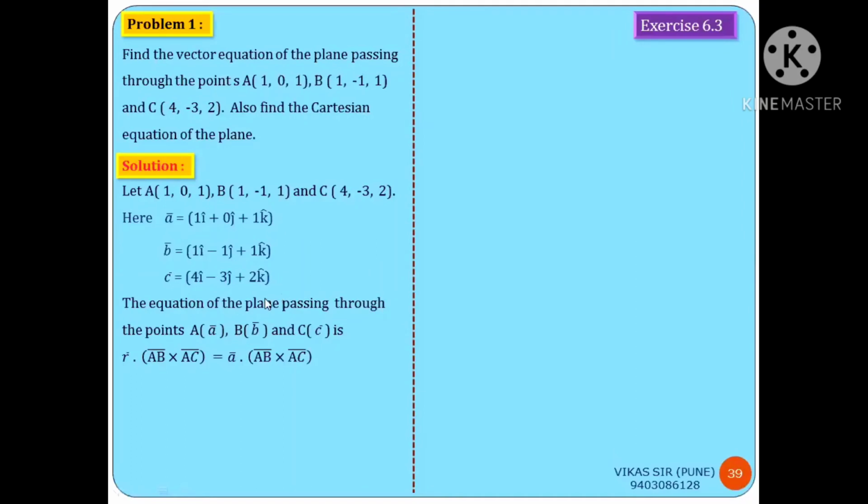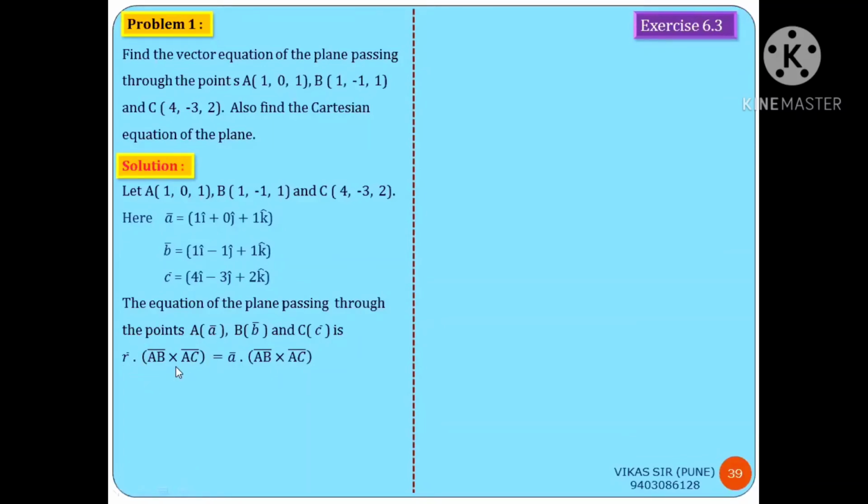Let us see the equation of the plane passing through the 3 points A of A bar, B of B bar and C of C bar. This is the formula. So we first need to find vector AB bar, then vector AC bar, and after that their cross product. Check.